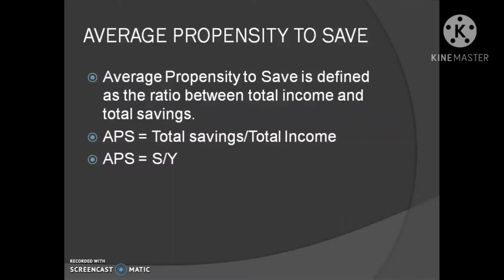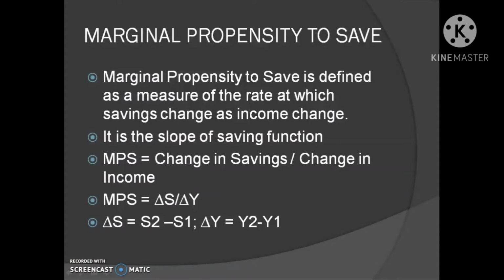So, what is APC? That is total consumption divided by total income. As with APC, APS is equal to total savings divided by total income. That is, APS is equal to S by Y. So it is estimated at a given level of income and can be calculated as total saving in proportion to the corresponding level of total income. Okay. The next is marginal propensity to save.